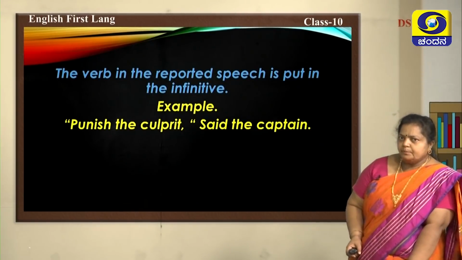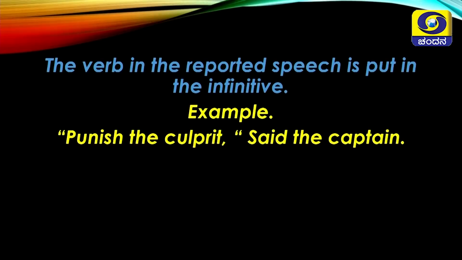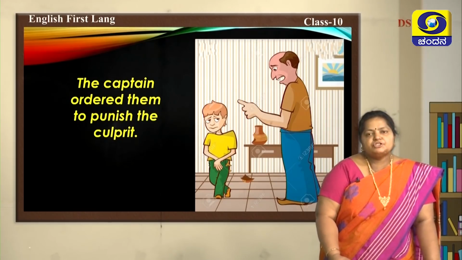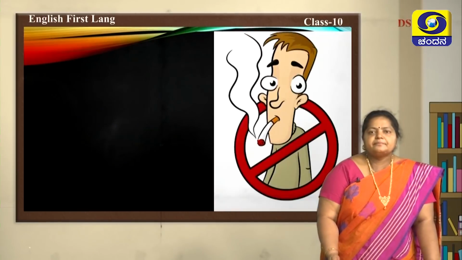The verb in the reported speech is put in the infinitive. So, you don't have a particular person to tell. There is not only one culprit in the world. So, when you say "Punish the culprit," whoever has done the mistake, whoever is a culprit, is supposed to be punished, right? Said the captain. So, how is he trying to tell? The captain ordered them to punish the culprit.